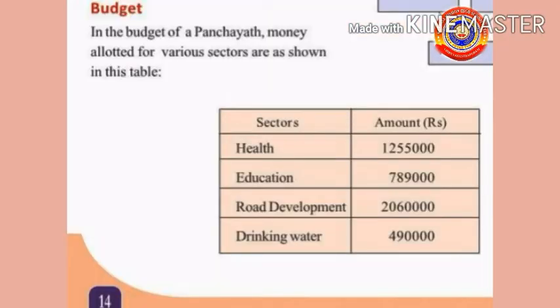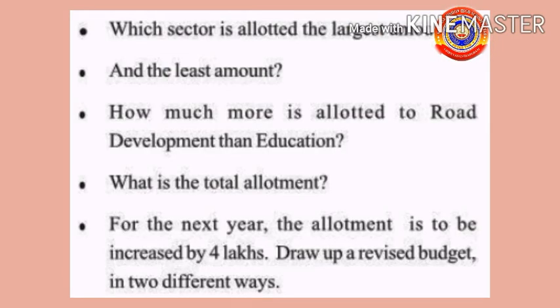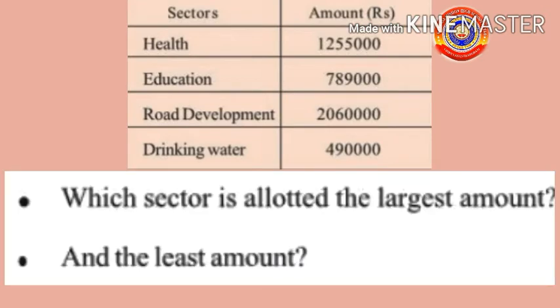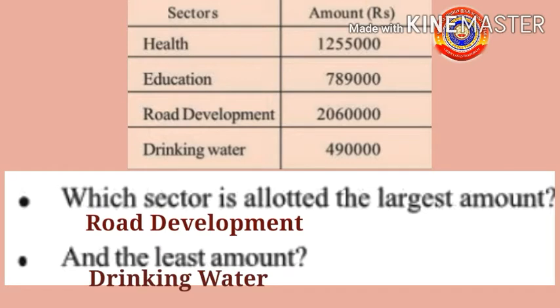Activity 1. Here is a budget of a panchayat and the money allotted for various sectors are as shown below. For health, it is 12,55,000. For education, it is 7,89,000. Road development, 20,60,000. And for drinking water, it is 4,90,000. Which sector is allotted the largest amount? Yes, it is road development. And the least amount? Yes, the least amount is 4,90,000 and it is for drinking water.